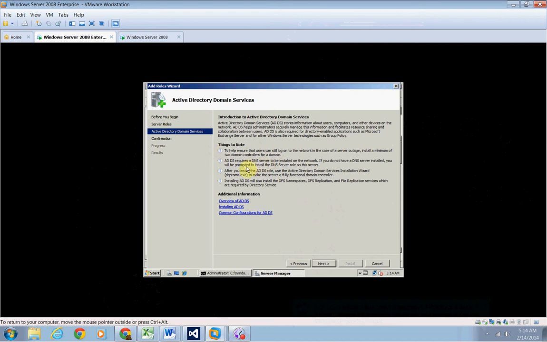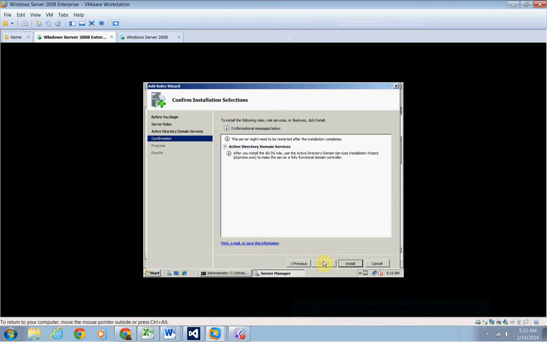ADDS requires a DNS server to be installed on the network. If you do not have a DNS server installed, you will be prompted to install the DNS server role on the server. After you have installed the role, use the Active Directory Domain Services Installation Wizard, which is dcpromo.exe, to make sure the server is a fully functional domain controller. Installing ADDS will also install the DFS namespace, DFS replication, and file replication services, which are required by directory services. Okay, next.